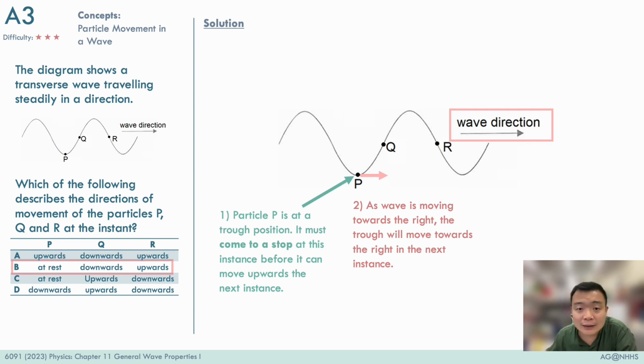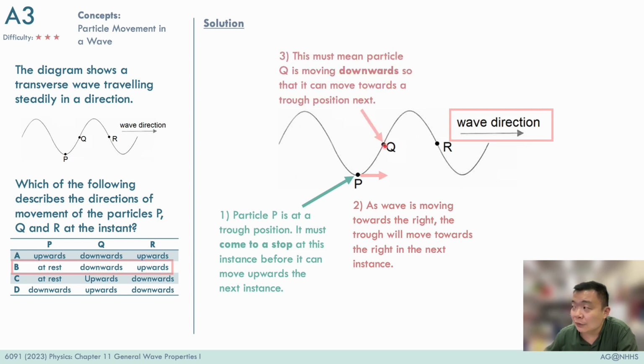So if you track this trough position of the wave, we will notice that it will be moving towards the right, and therefore particle Q in the next instant must travel downwards to be at the trough position. So this is how we concluded that Q must therefore be moving downwards.